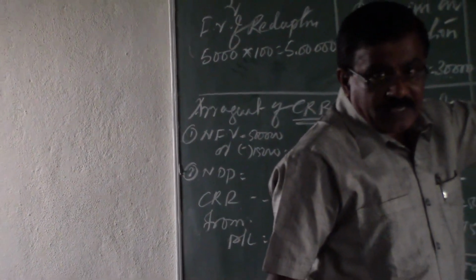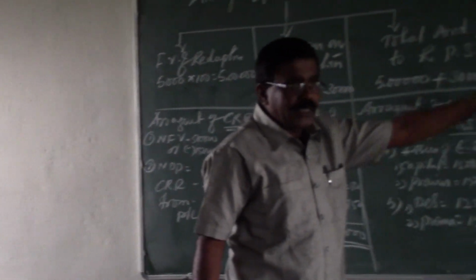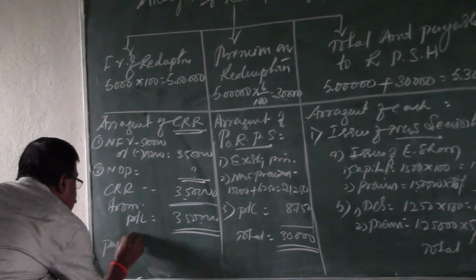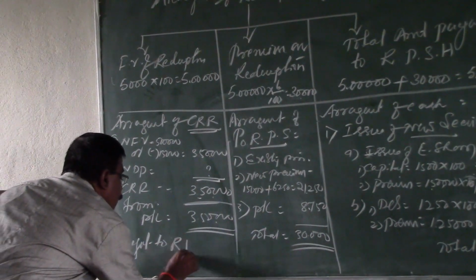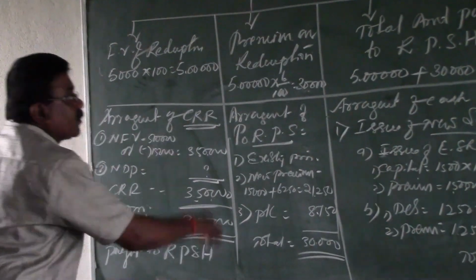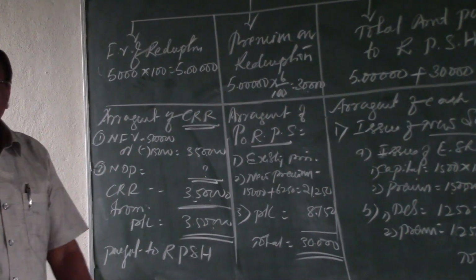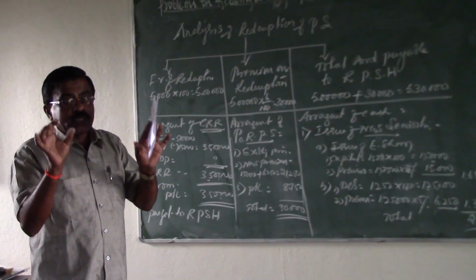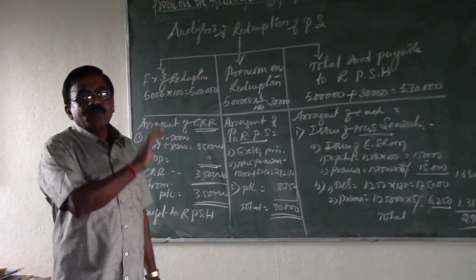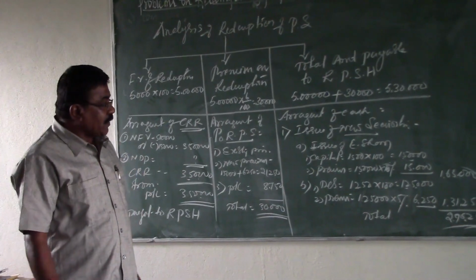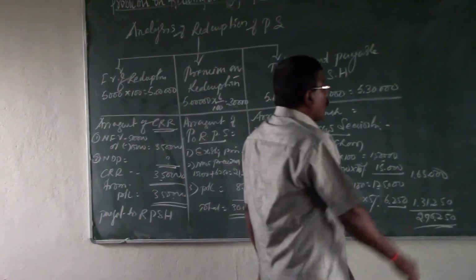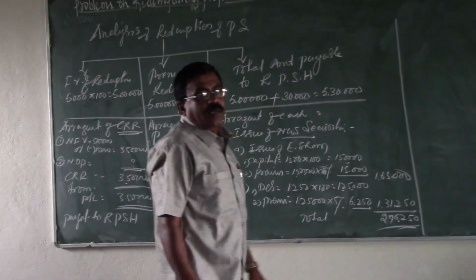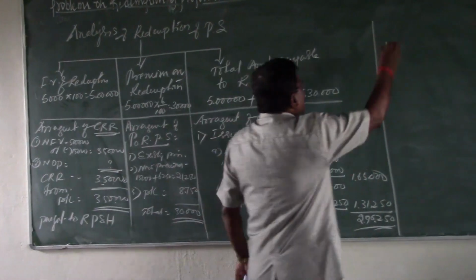It is due in nature, it is not yet paid. We are calculating how much is to be payable. Finally, we have to pay, that is the final payment to redeemable preference shareholders. So this is the part of analysis. Now we are going to get a complete conclusion of the redemption of preference shares. After getting the conclusion, even without the support of the practical problem, we can pass the journal entries. Okay. So passing of necessary journal entries now.